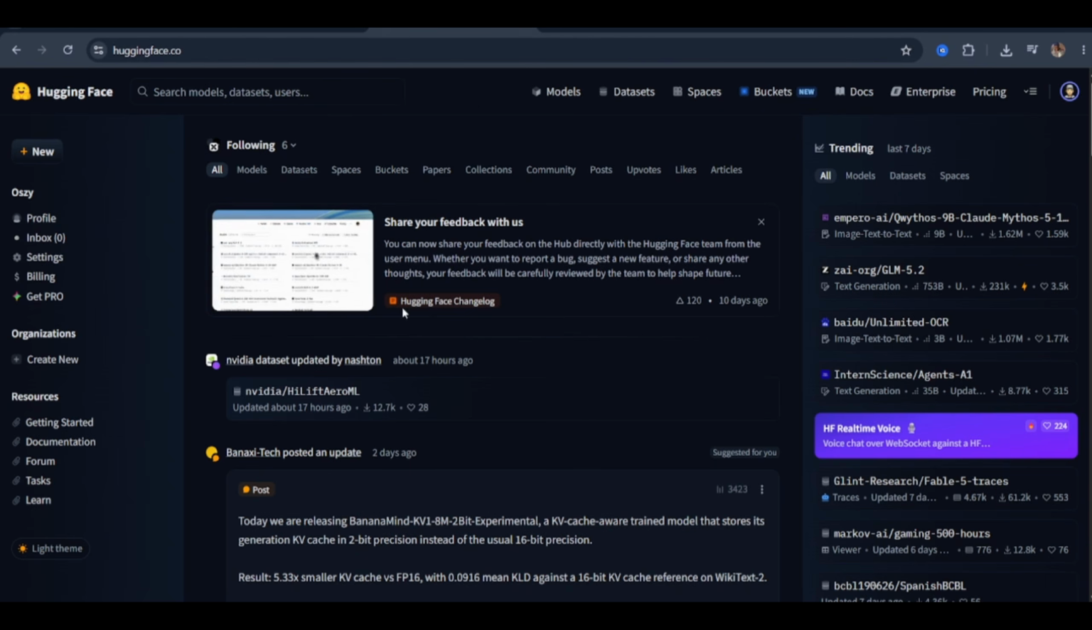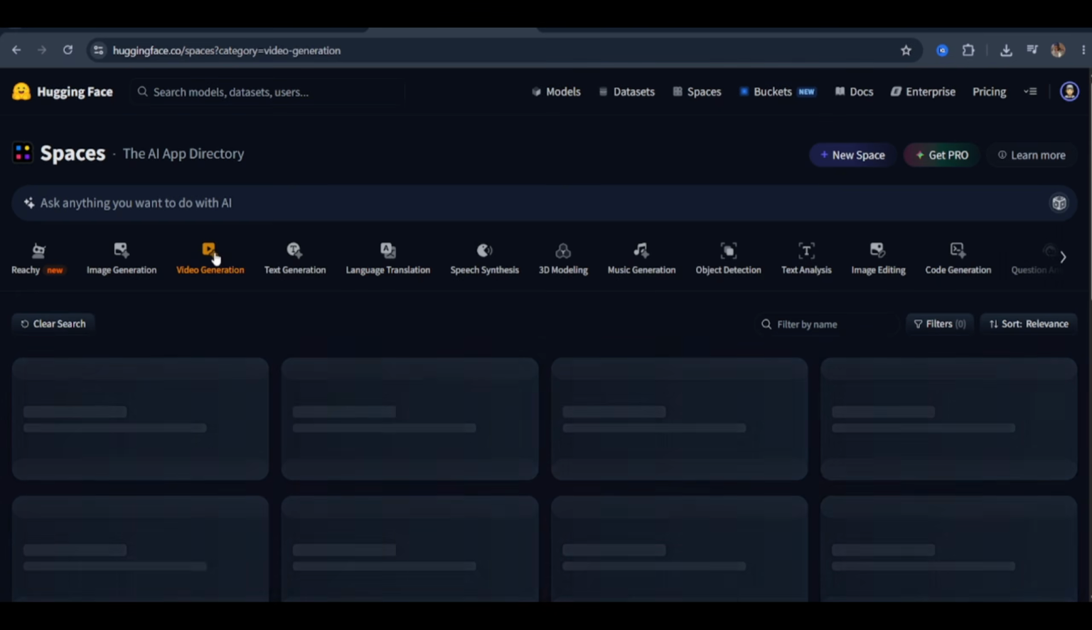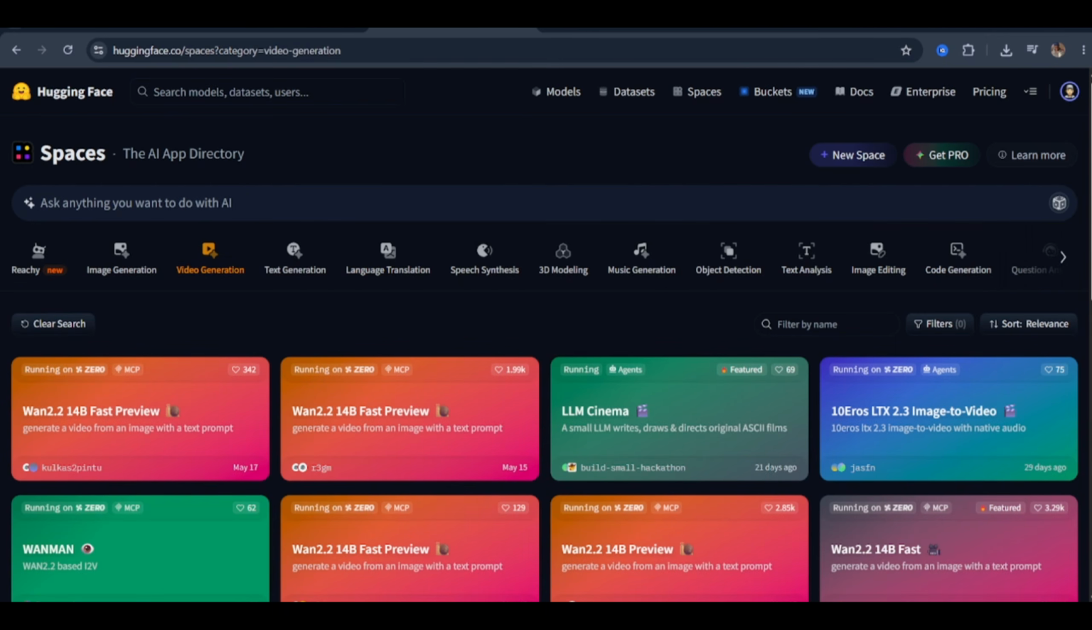Now let's get into the final platform in today's benchmark, and this one is a hidden gem that I genuinely think most creators have completely overlooked. We're heading into Hugging Face. If you haven't spent time inside Hugging Face, you're leaving serious free AI capability on the table. Once you land on the Spaces page, you're going to see an enormous library of AI-powered tools available for free: image generation models, video generation models, text generation, audio generation, and a lot more. The breadth of what's available here for zero cost is genuinely staggering.